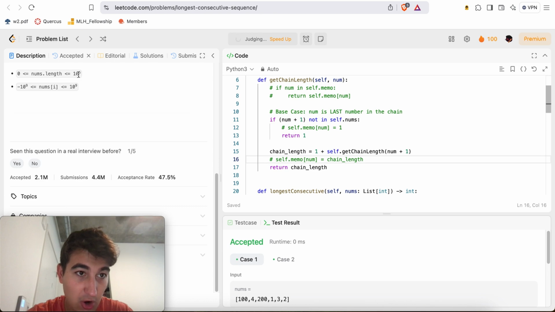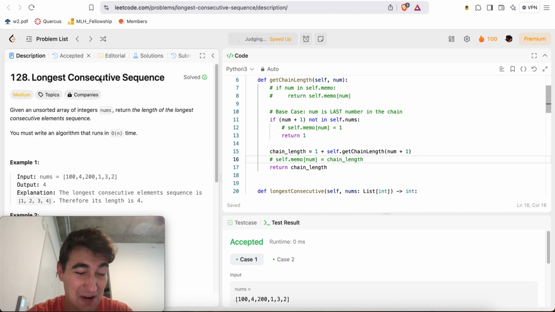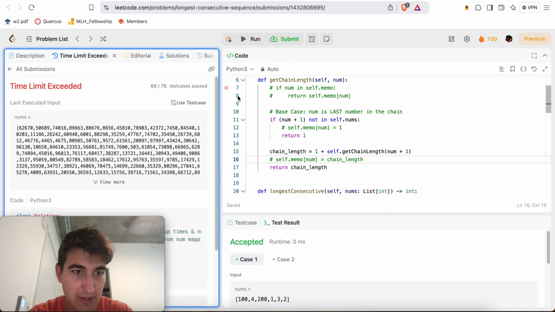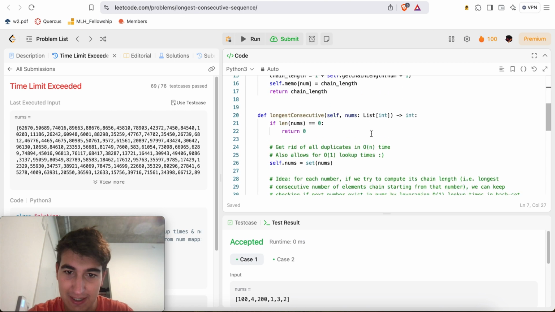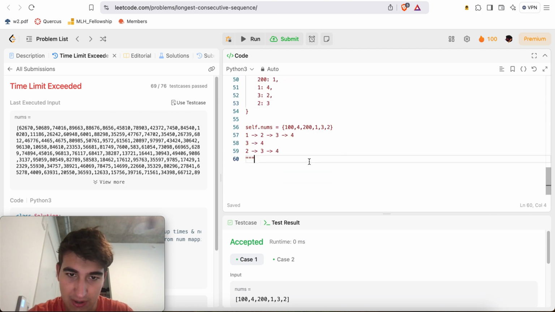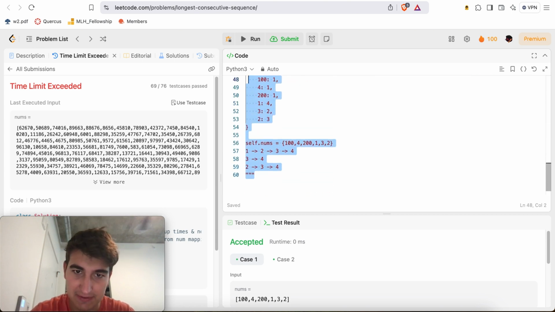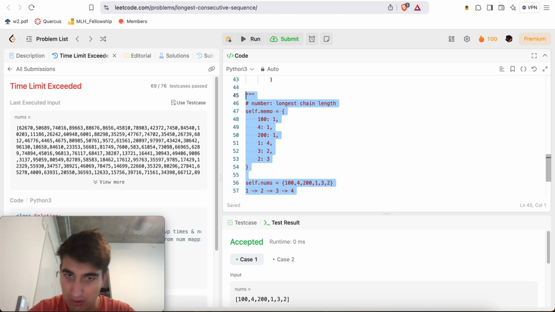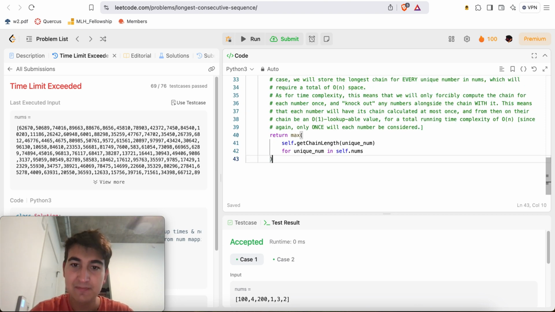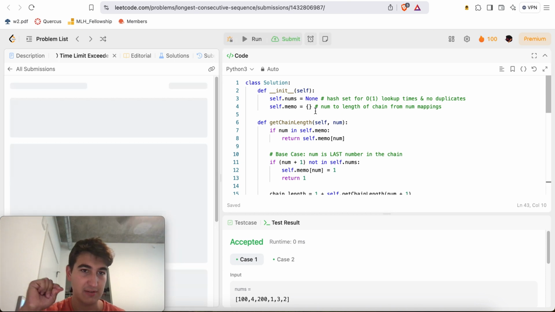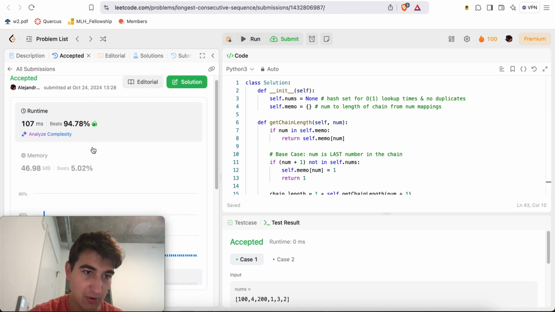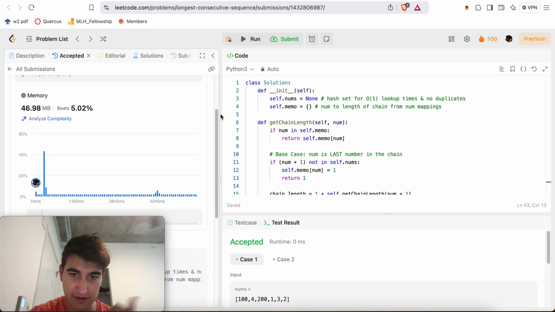I wonder if we time limit. Oh yeah, it's 10 to the 5, so I'll actually get time limit exceeded because of this. So let it go through. But yeah, you'll see I get time limit exceeded when I don't use memoization. So now let's get rid of all this. Forgive me. And here, okay, let's submit one more time. And now you'll see, just a snap of a finger, we get a working solution, 95%, very, very cool.